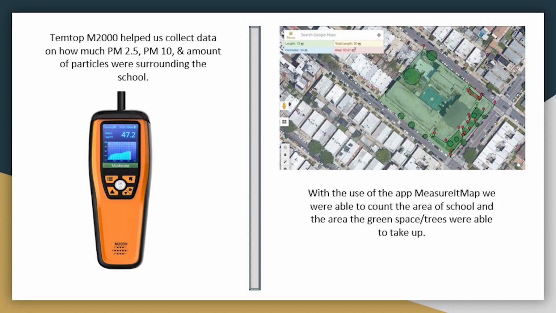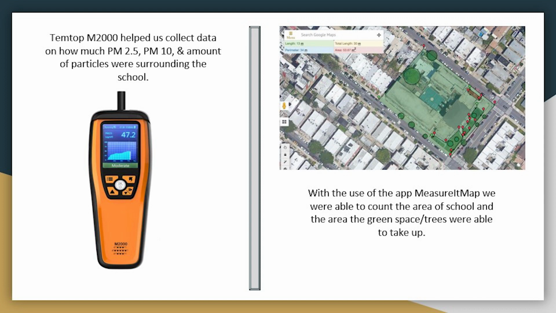We then took a device called the TempTop M2000. This device allowed us to gather information on the surrounding air quality, and it can also detect various types of air pollutants. We took this device to all 10 school campuses and gathered data by video recording the TempTop and plugging the data into an Excel sheet. We then used a software called the Measure It map, as you can see on the right graph. This software allowed us to measure the area and the tree percentage of every single school.